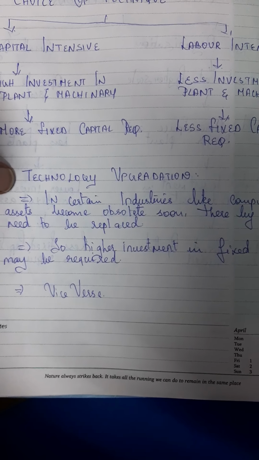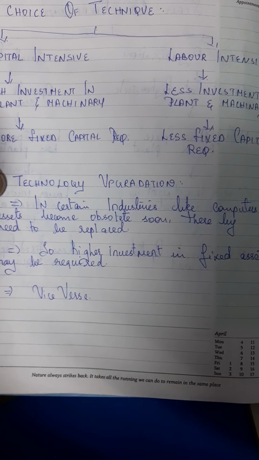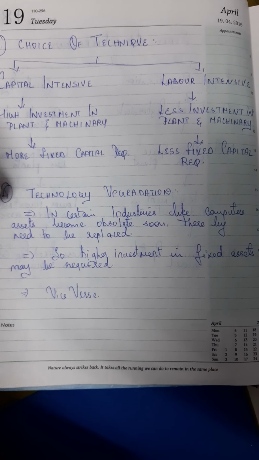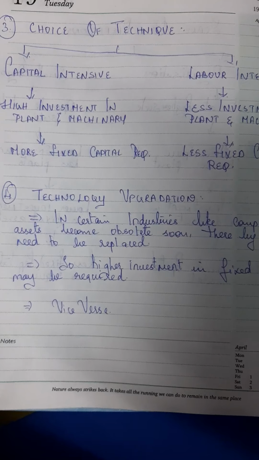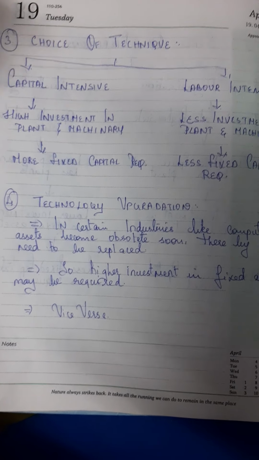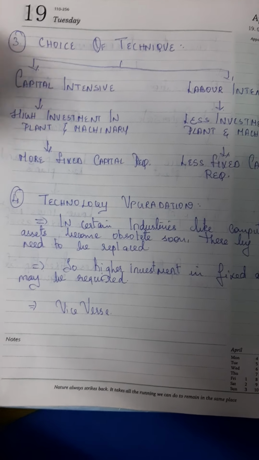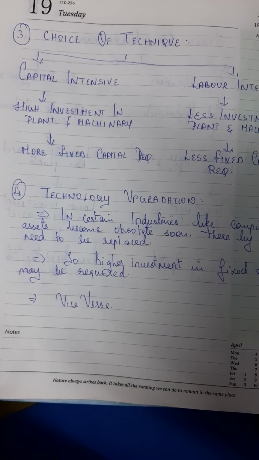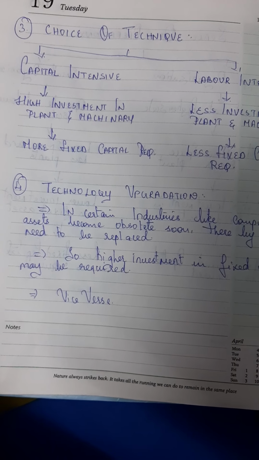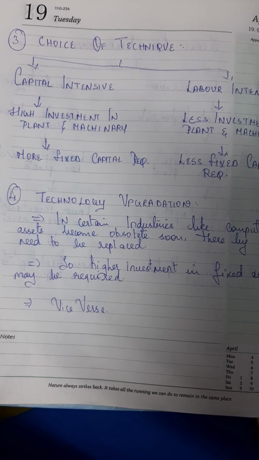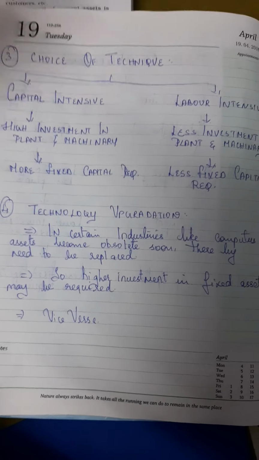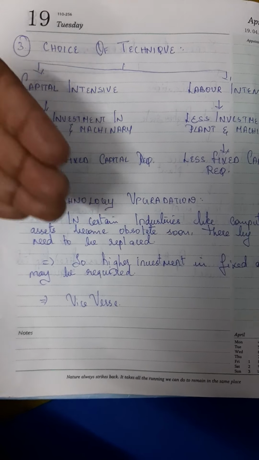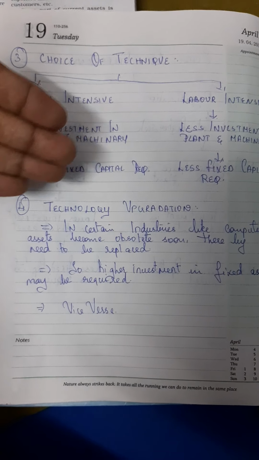Right. Technology upgradation. There are certain industries or businesses where their assets, their computer assets, basically become obsolete very, very soon. Thereby they need to be replaced. मतलब नए assets खरीदते रहना. The old assets, the lifespan of fixed asset, you know the depreciation, you have seen the life expectancy of an asset. So if the life expectancy of the asset is only 2 years or 3 years, again and again you have to buy. So higher investment in fixed assets may be required. That is the opposite, vice versa.